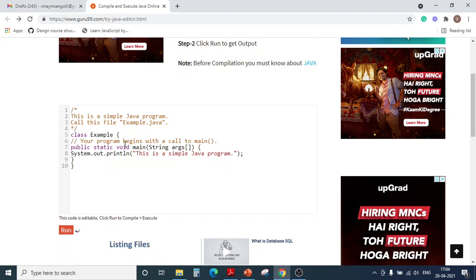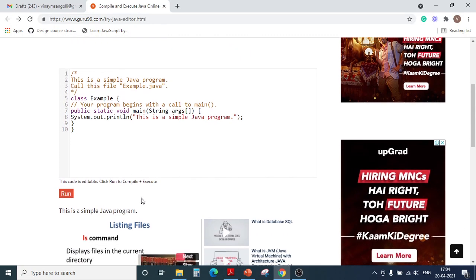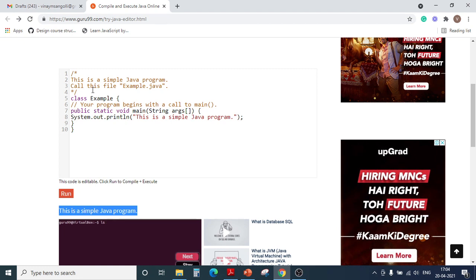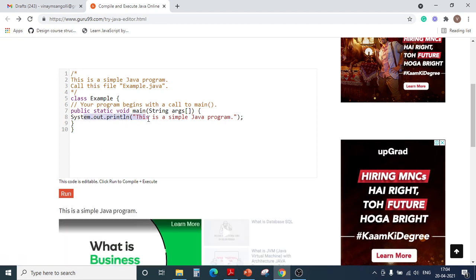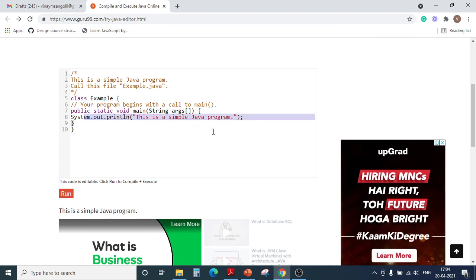Okay. So it is the program which was there in that slide. So once you press this run button, you can see the output. Okay. Yeah. So you can see here the output is, this is a simple Java program, which is the output of this upper program. So you can see here system.out.println, this is a simple Java program.